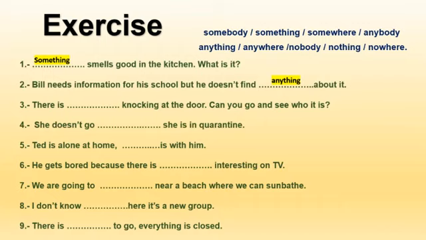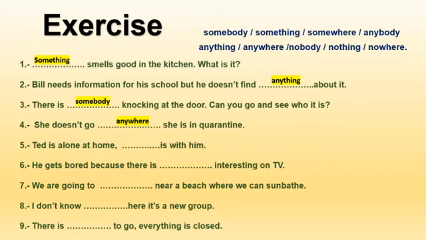Now, you're talking about a person, okay? But you don't know is it she or he. That's why we use an indefinite word. Now, it's a positive sentence. There is somebody because it's positive, okay? And next one, she doesn't go, she's in quarantine. It's negative, okay? You're talking about a place, so you have to use anywhere. She doesn't go anywhere, she's in quarantine.